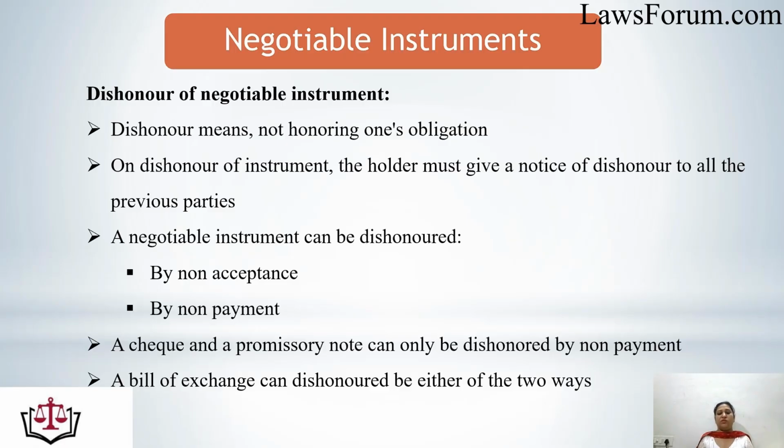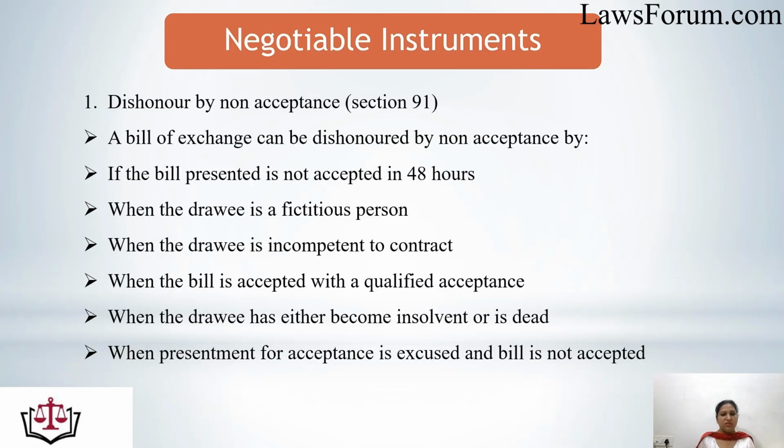So, a negotiable instrument can be dishonored either by non-acceptance or by non-payment. These are the only two ways to get a negotiable instrument dishonored. A check and a promissory note can only be dishonored by non-payment. That means a bill of exchange can be dishonored in either of the two ways, by non-acceptance or by non-payment, but a check or promissory note can be dishonored only by non-payment, because in case of check and promissory note, acceptance is not necessary. So let's discuss in detail.